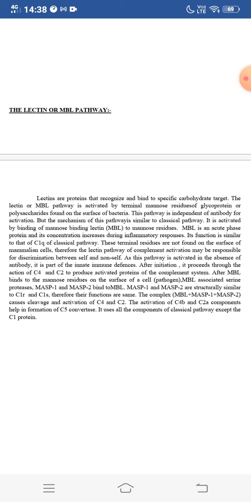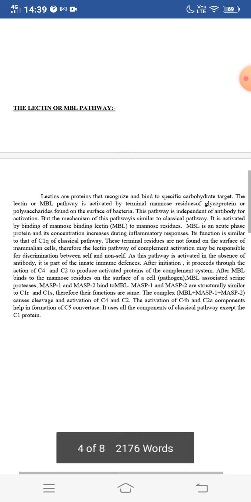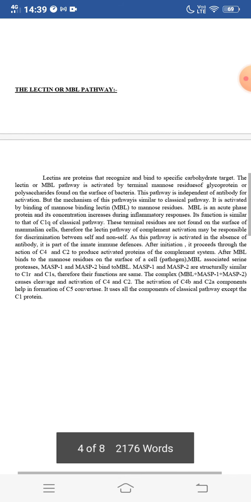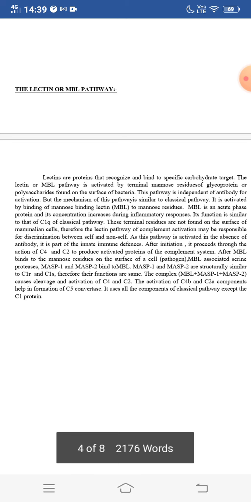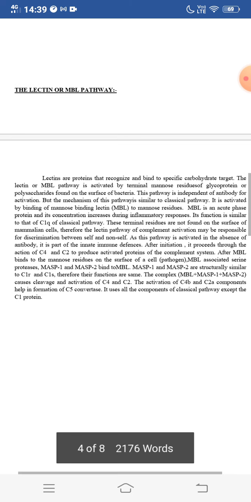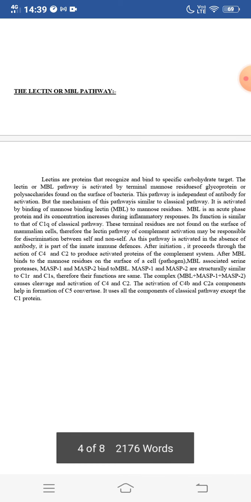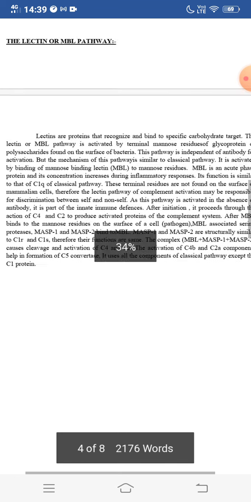The activation of C4b and C2a components helps in the formation of C5 convertase. It uses all the components of the classical pathway except the C1 protein. So these are the mannose associated serine proteases. MASP is the mannose associated serine protease 1 and 2.